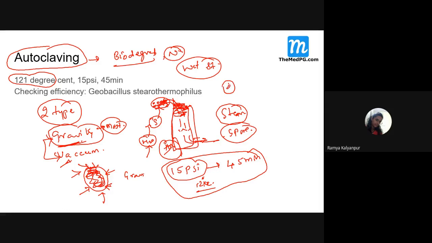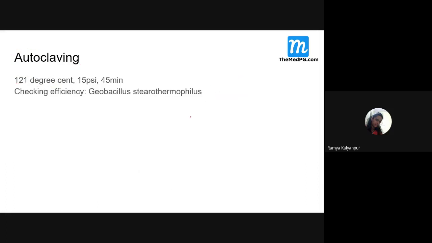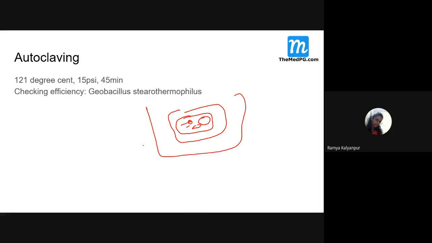For example, syringes are there, some surgical items are there. What we do, we put them in some cloth covering, right, students? Some cassettes we use, right? Inside a cassette we put scissors, blades, and some dressings, and one cover will be there. This we will put in the autoclave machine, right? Now what happens? In a normal gravity type autoclave, the steam will go and touch only the outside of this.